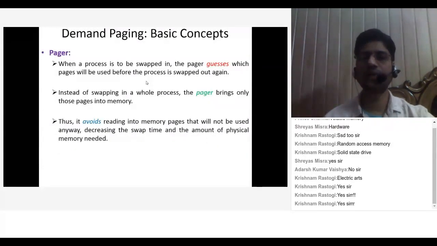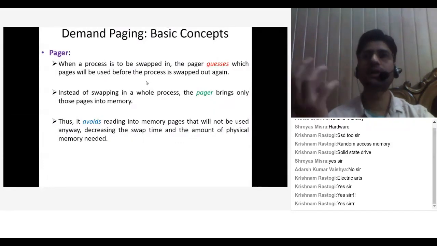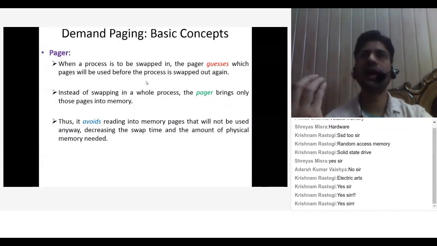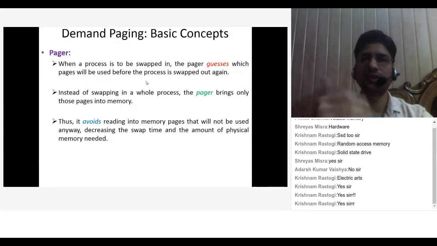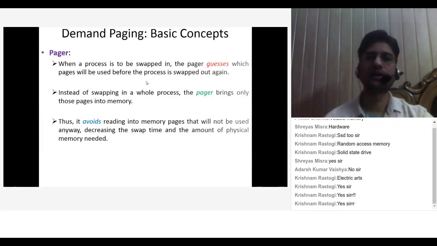Thus, it avoids reading into memory pages that will not be used anyway, decreasing the swap time and the amount of physical memory needed. It means the working of the pager is to decide which page is going to be swapped out and which page will be swapped in. In this manner, the pager will avoid reading those memory pages which the user is not going to use, and in this manner it will increase your efficiency.